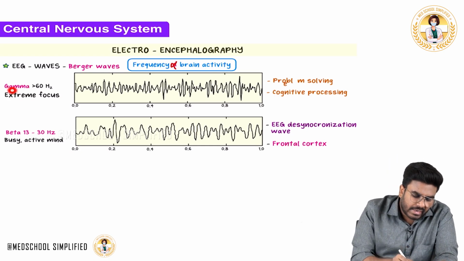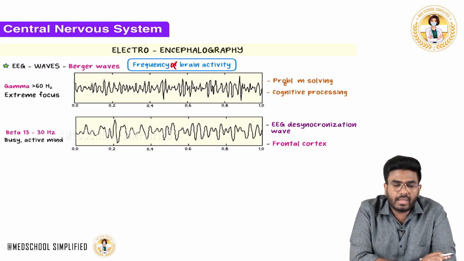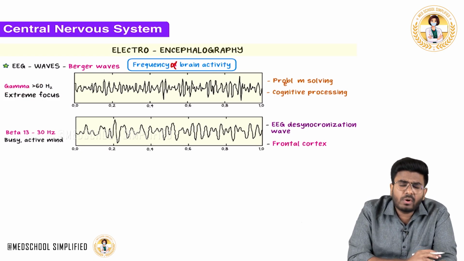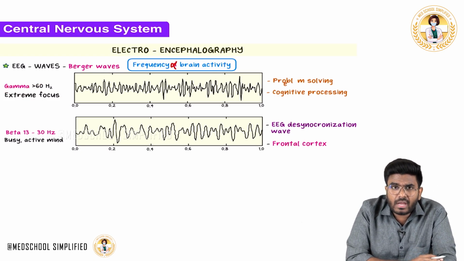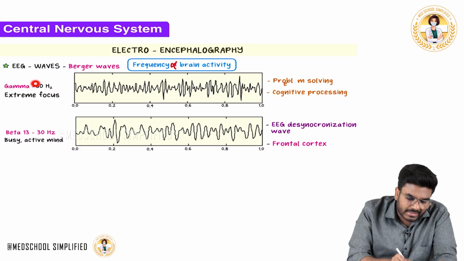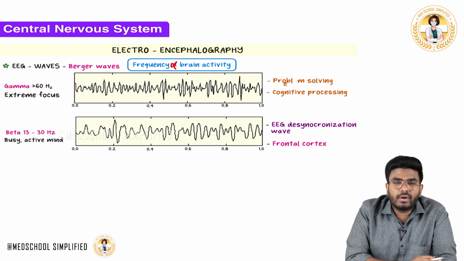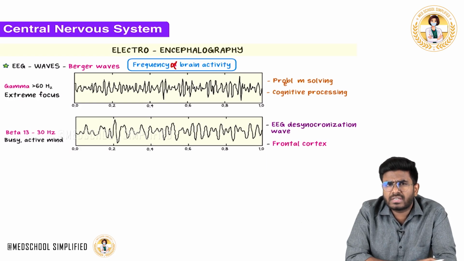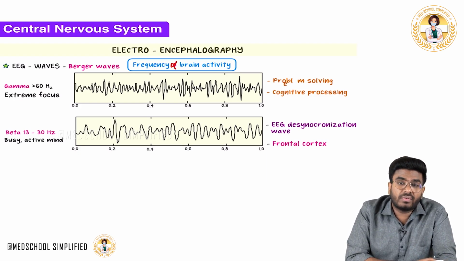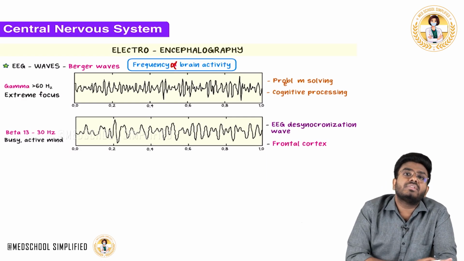Now after that, let's discuss the gamma waves. What is the frequency of the gamma waves? The frequency of the gamma waves is more than 60 hertz. So when you are having gamma waves, say 60 waves are coming, it means more frequency. Absolutely, the more the frequency, the more active the person is, the more the brain activity. Now this person's brain activity is very intense.